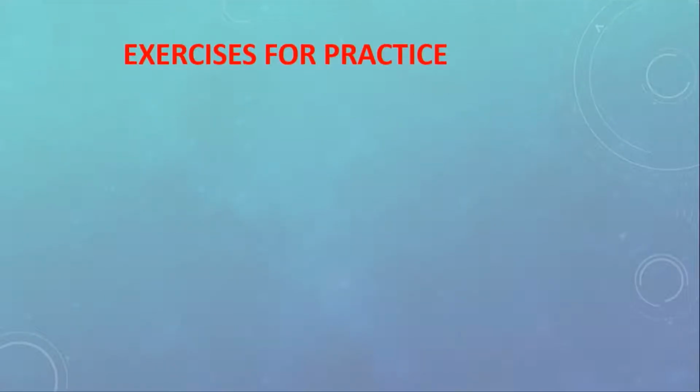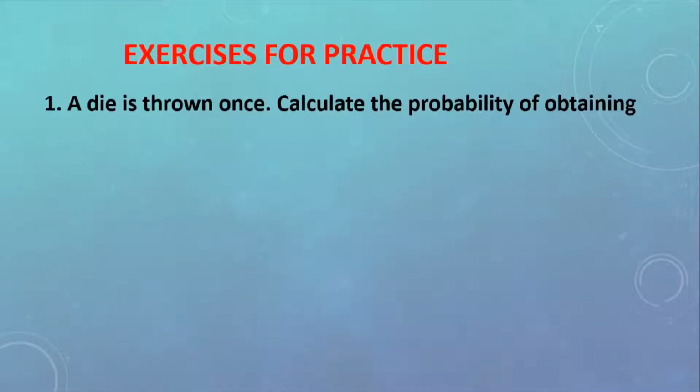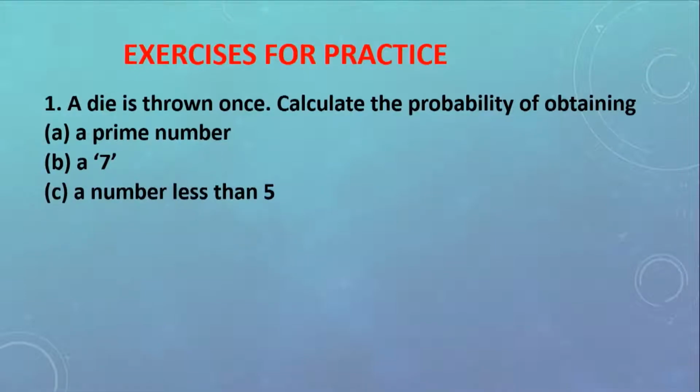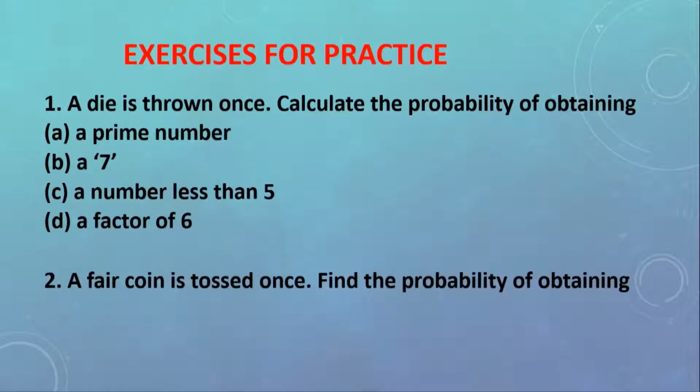Students, I'm now giving you some exercises for practice. Number 1, a die is thrown once. Calculate the probability of obtaining, first part, a prime number, second part, number 7, third part, a number less than 5, fourth part, a factor of 6. Number 2, a fair coin is tossed once. Find the probability of obtaining a head.